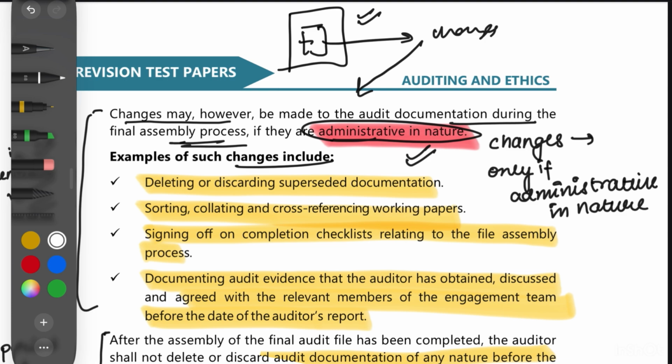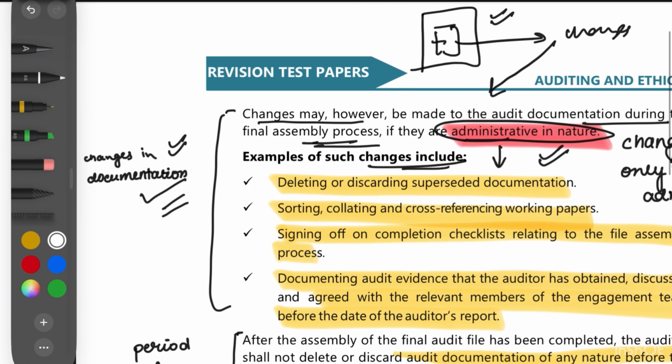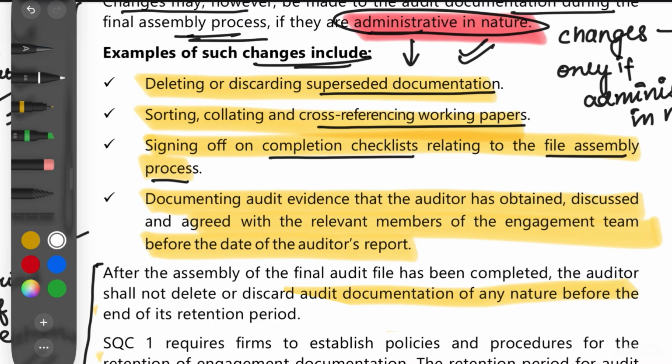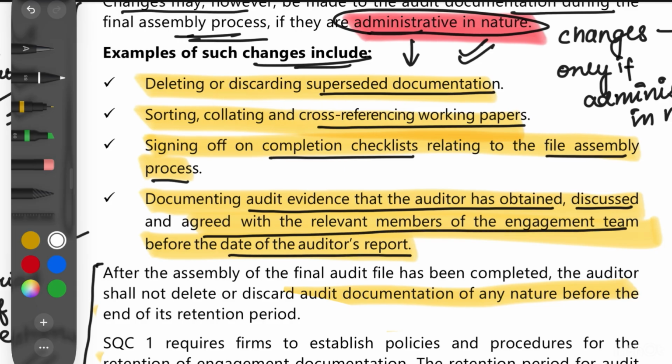Now what are the examples of such changes? This is also very important. This can be a specific question separately as well, but we will mention it here whenever we are talking about changes in audit documentation. Examples of such changes include deleting or discarding superseded documentation, sorting, collating, cross-referencing working papers, signing off completion checklists relating to the file assembly process, and documenting audit evidence which the auditor has obtained, discussed and agreed with the relevant members of the engagement team before the date of the auditor's report.